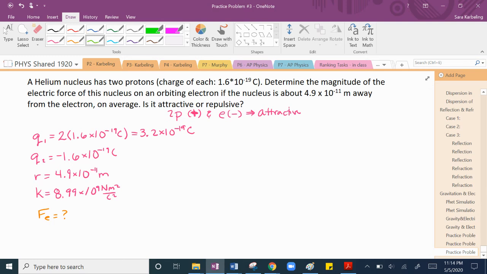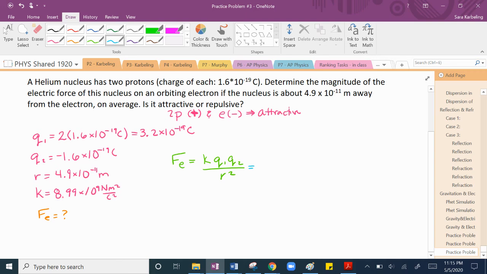The equation that we're going to use looks very, very similar to the gravitational force equation, right? F is equal to some constant times 2 of something divided by radius squared. In this case, it's Coulomb's constant times charge 1 times charge 2 divided by the radius squared. And I think we're ready to go ahead and plug in some numbers, so let's do it.